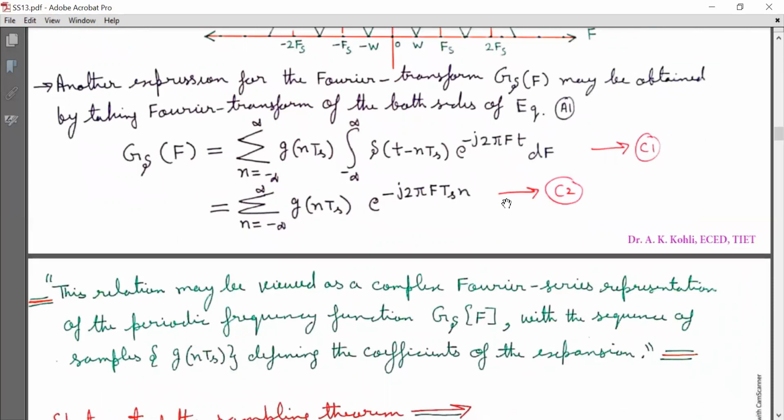Now we observe what is happening in equation C2. This relation may be viewed as a complex Fourier series representation of the periodic frequency function G delta(f) with the sequence of samples g(nTs) defining the coefficients of the expansion. So G delta(f) in equation C2, this relation may be viewed as a complex Fourier series representation of the periodic frequency function, this G delta(f). Now the coefficients of expansion are g(nTs) here in C2.